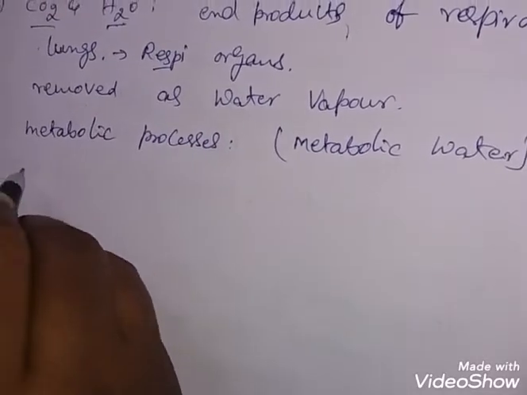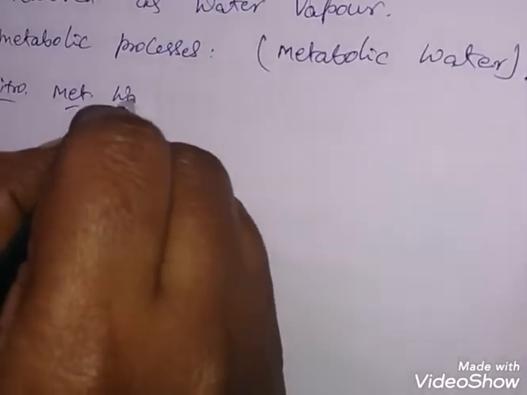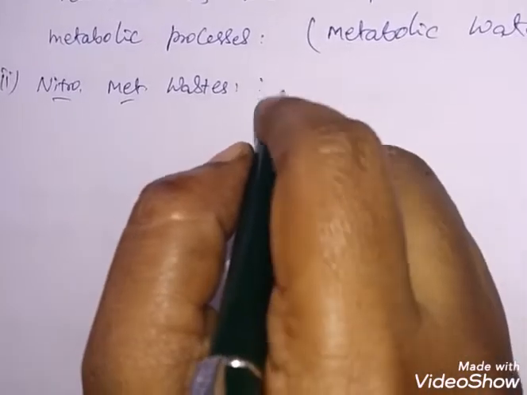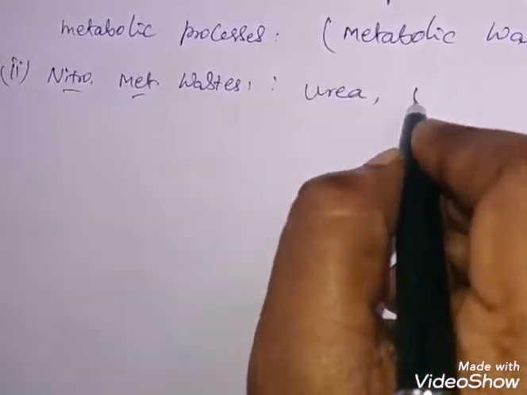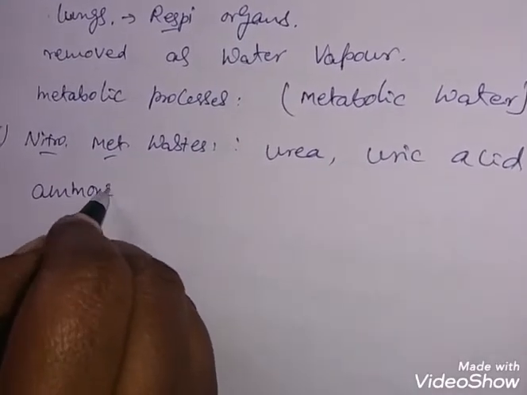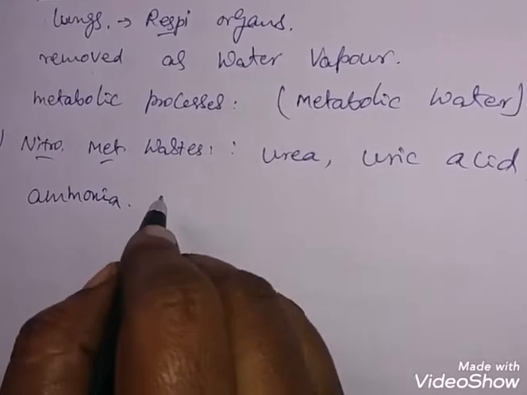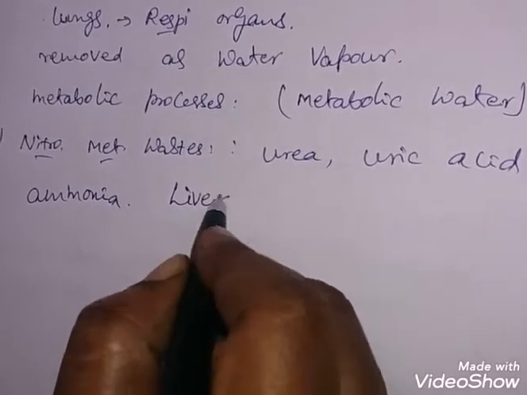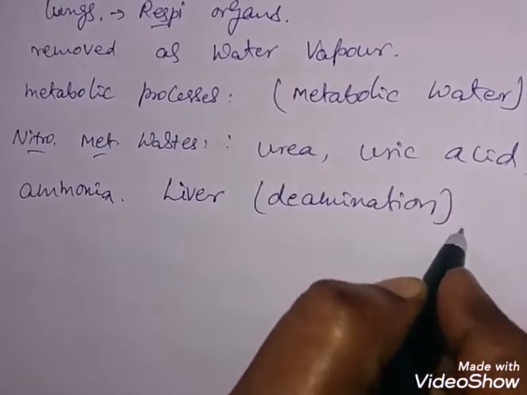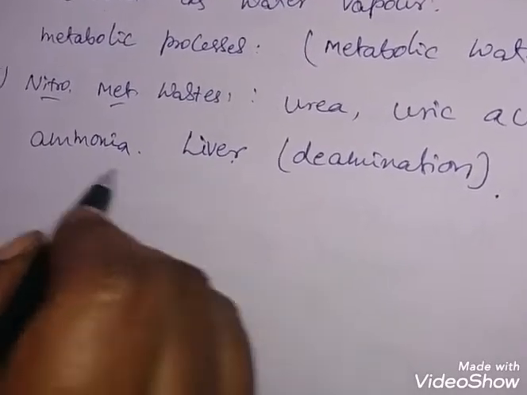Then come to the most important waste, nitrogenous metabolic waste. These include chemicals like urea, uric acid, and ammonia. These are the major nitrogenous metabolic wastes. How are these formed? Mainly they are formed in the liver by the process called deamination. This process is related to digestion.